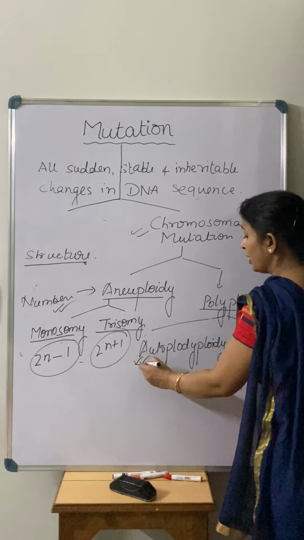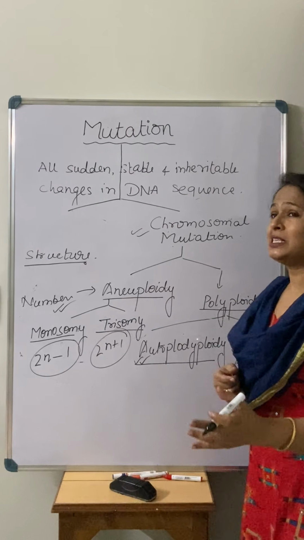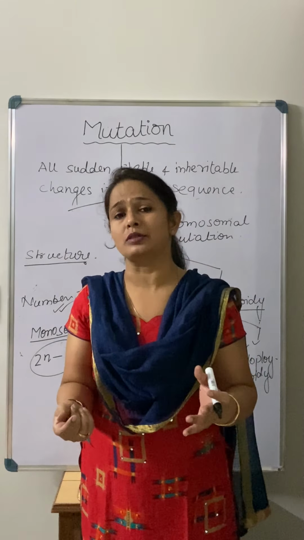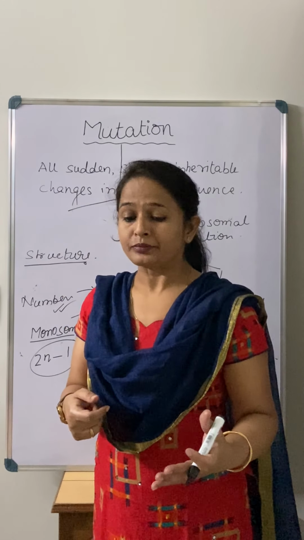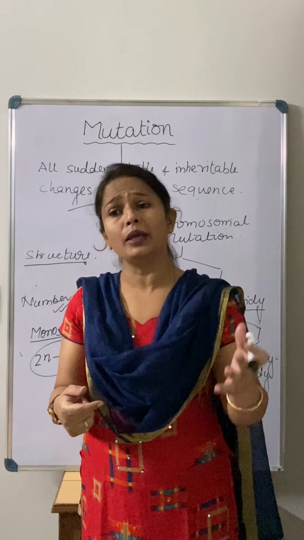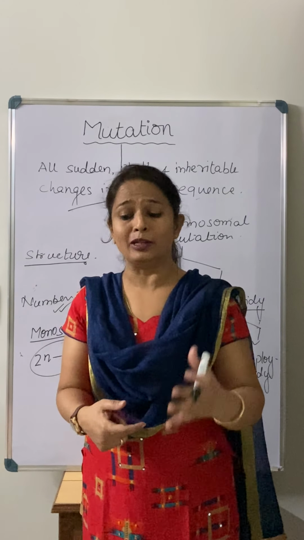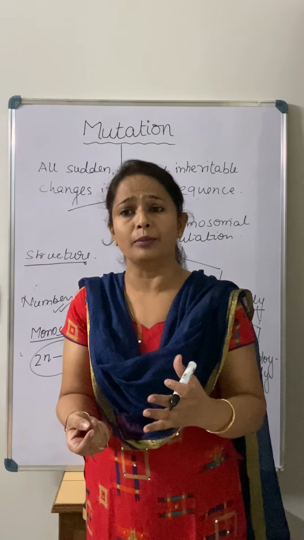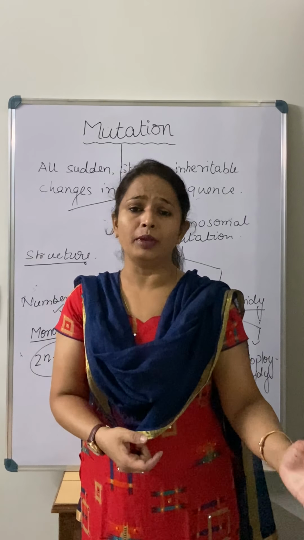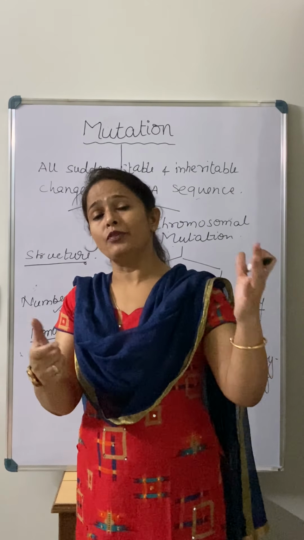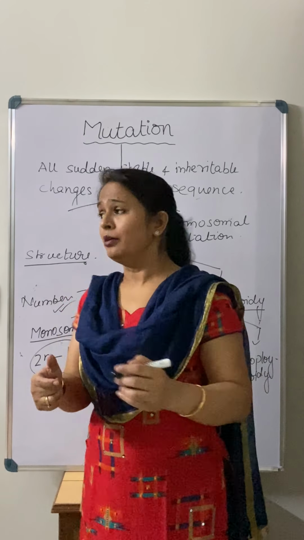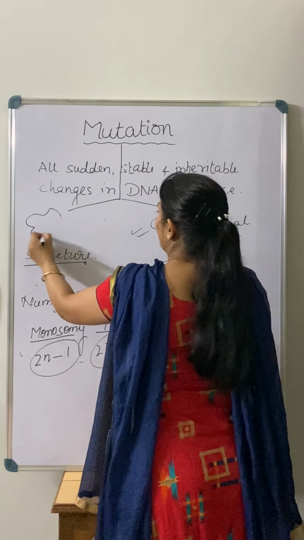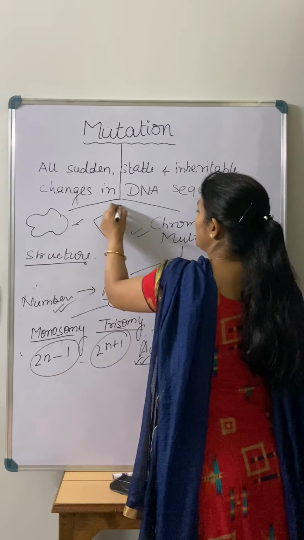Auto means, simple meaning, if we talk about mitosis, when there is a formation of daughter cells, the same type of chromosomes are there. For example, if we talk about the amoeba, there is a formation of a daughter cell, like this.